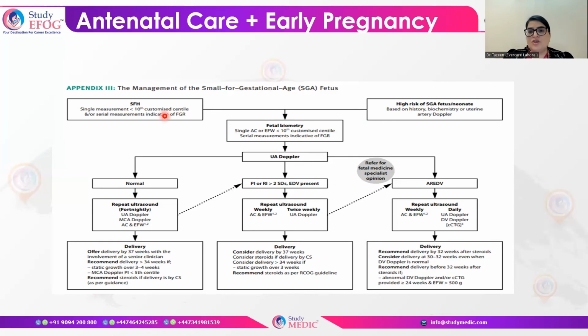Your first steps are symphysiofundal height and history based high risk categorization of pregnancy, fetal biometry, then umbilical artery Doppler: what you will do if it is normal, what you will do when pulsatility index or resistance index is more than 2 standard deviations, and what you will do if it is absent or reversed, which you have to keep in mind.